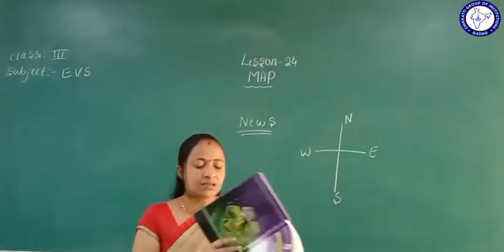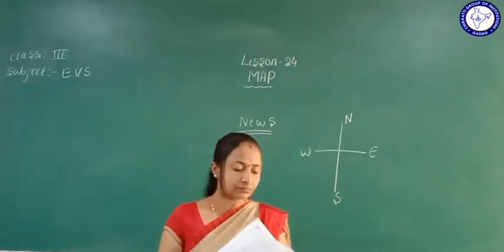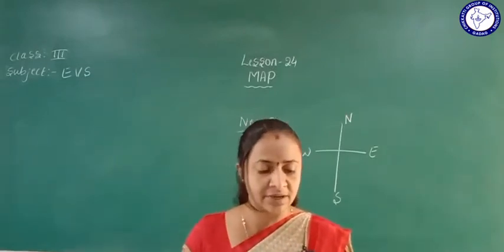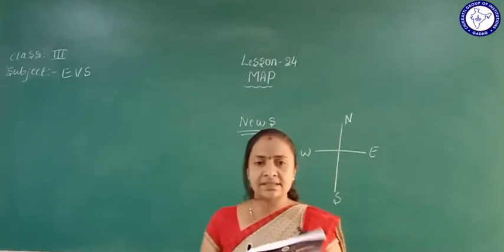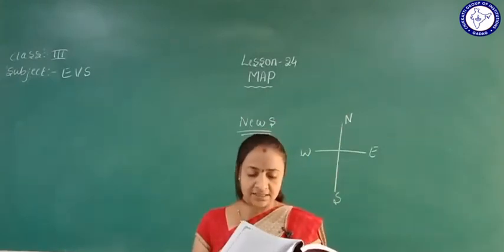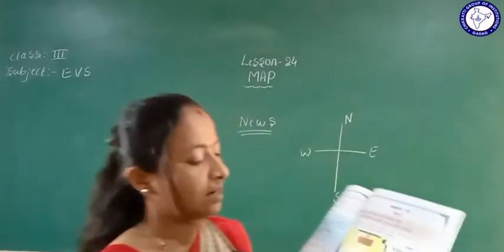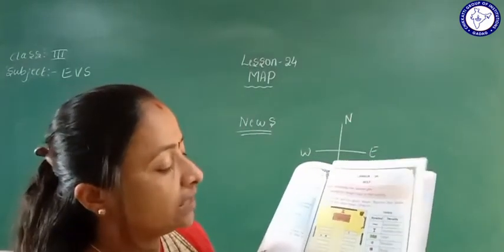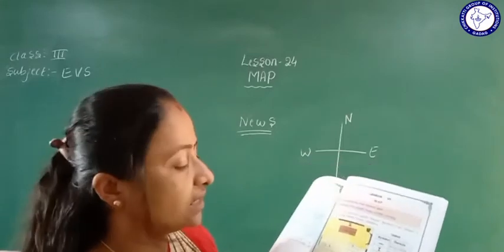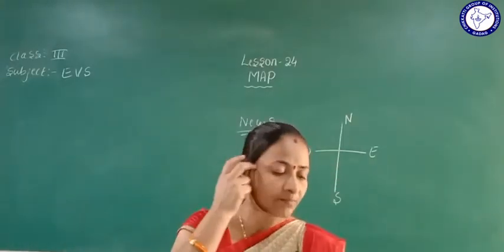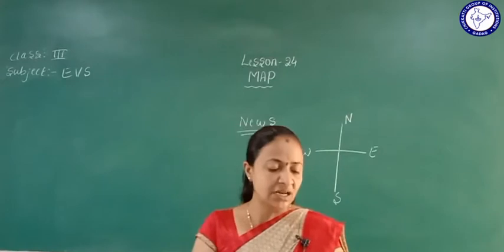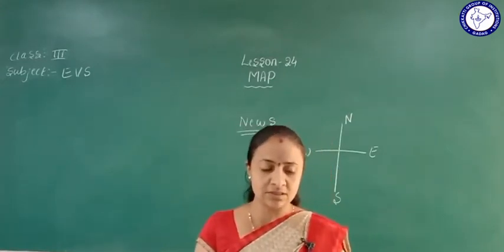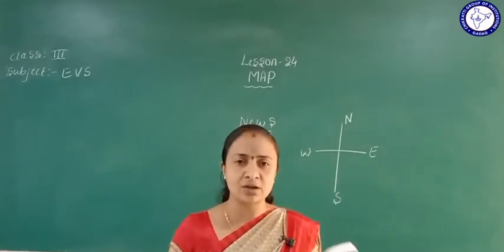See here, they have mentioned that Ramesh has marked his place on the second bench, which is on the right side. So he is Ramesh. He has marked the place where he is sitting, on the right side benches. Now look at the picture and fill in the blanks with the correct answers. See the index for help. This index helps to find out the directions.